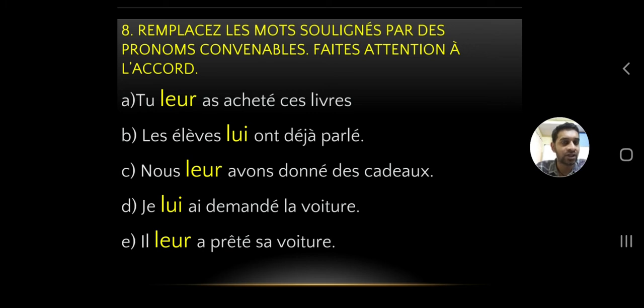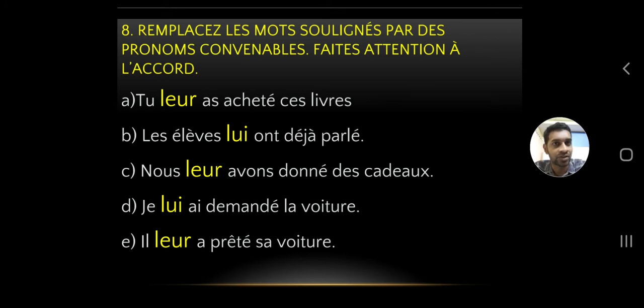So one more thing, be careful with this exercise. They ask to replace the verbs and the objects which are just underlined, not the ones which are not underlined. So we are not going to change everything. We are not going to use the direct pronouns and all, because in some sentences even the direct pronouns are possible, right?